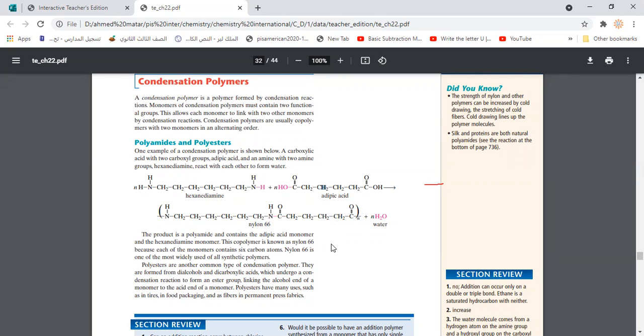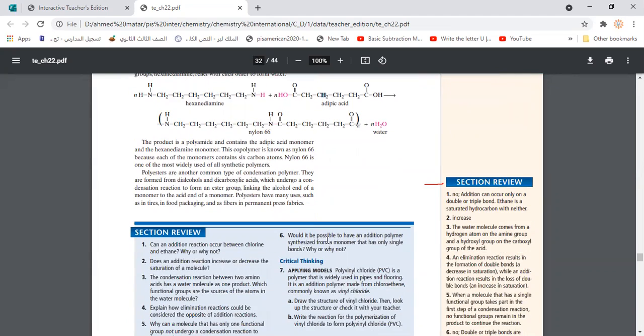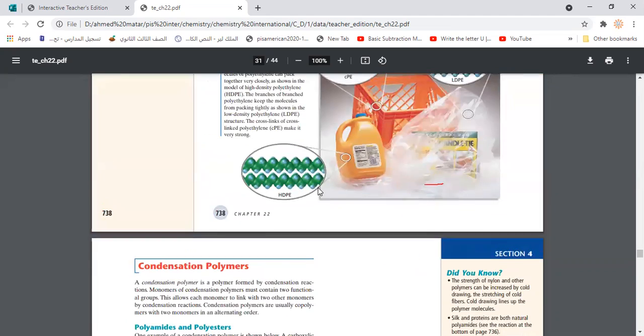So here, guys, any hard question regarding this part?